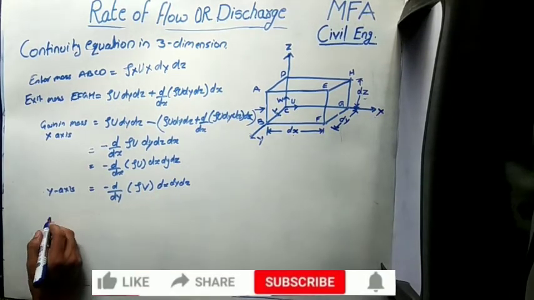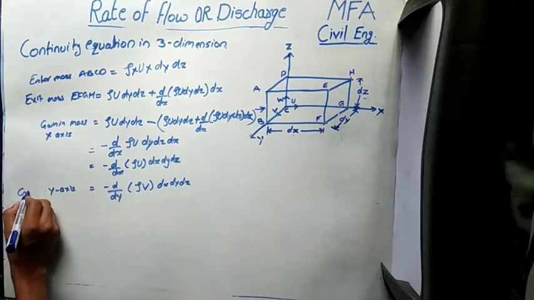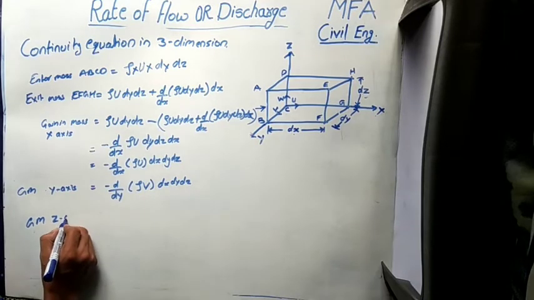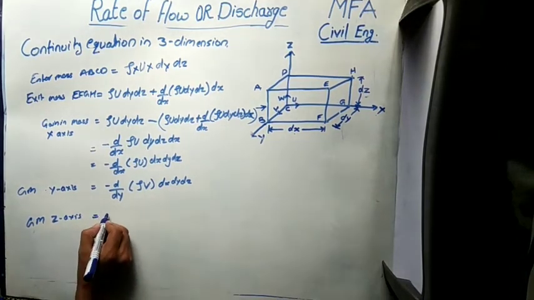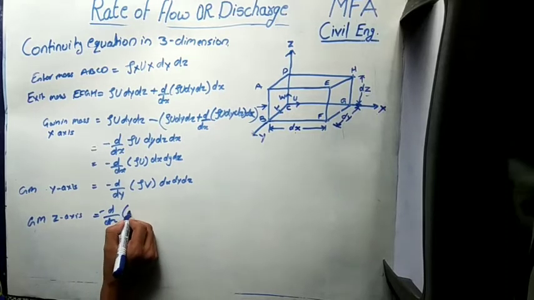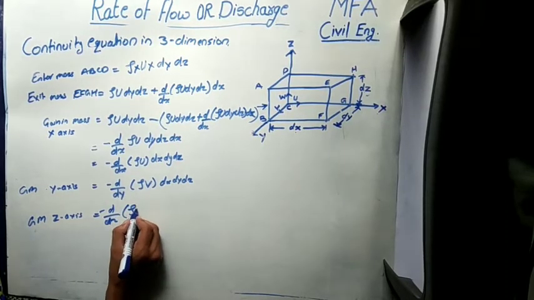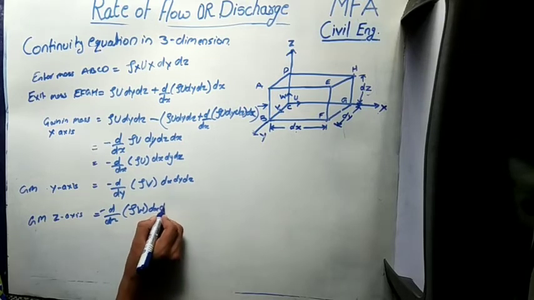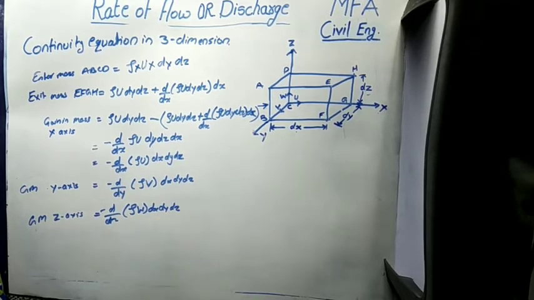Similarly, the gain in the mass in the z direction is equal to minus ∂/∂z of ρw, where w is the velocity component in the z direction, multiplied by dx dy dz.